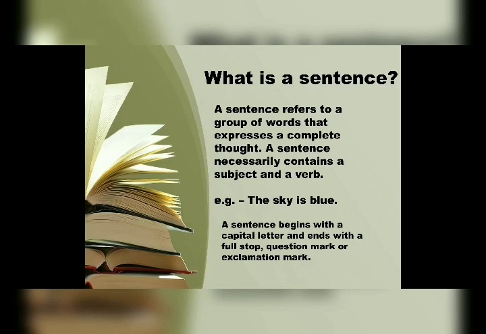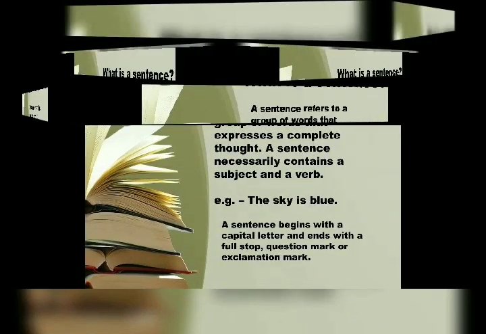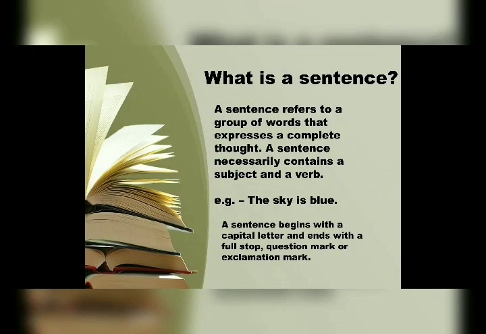Now a sentence always begins with a capital letter and ends with a full stop or a question mark or a sign of exclamation, etc. These punctuation marks depend upon what kind of sentence we are talking about. For example, if the sentence is simple, people need food. Obviously, we are telling something, so it will end with a full stop.